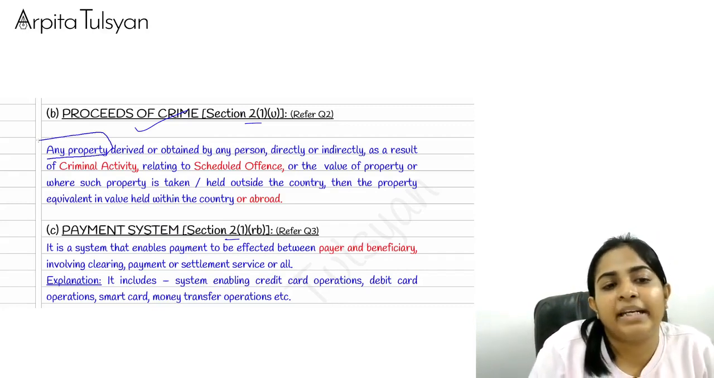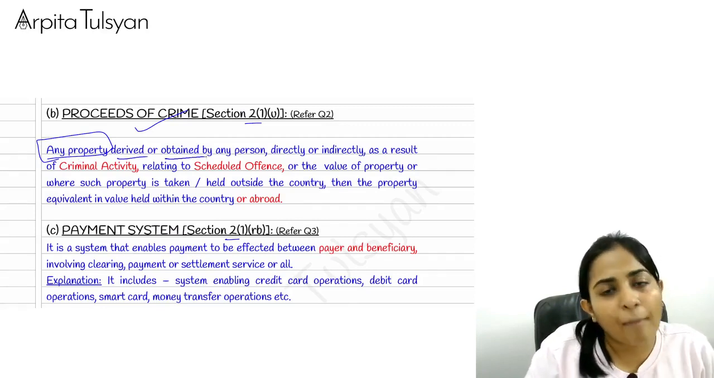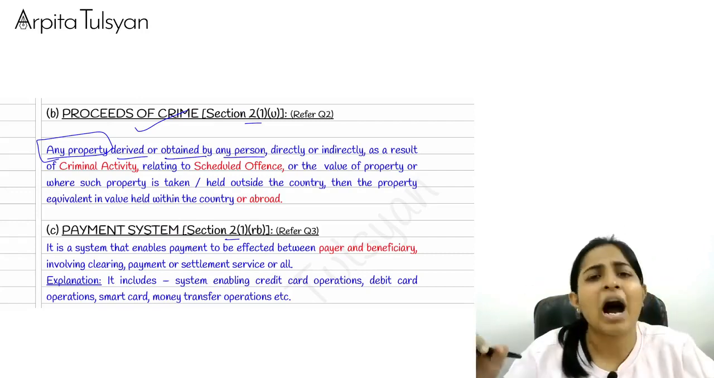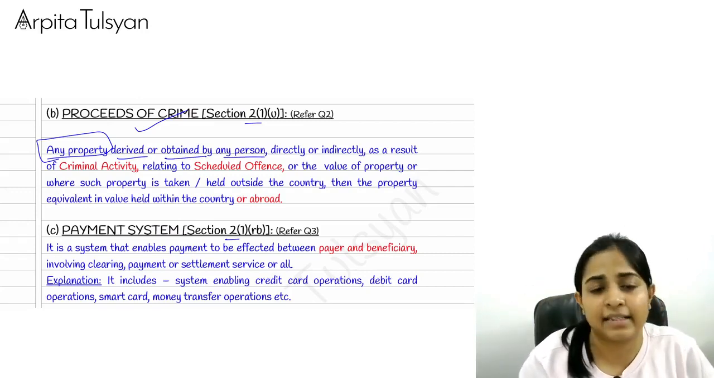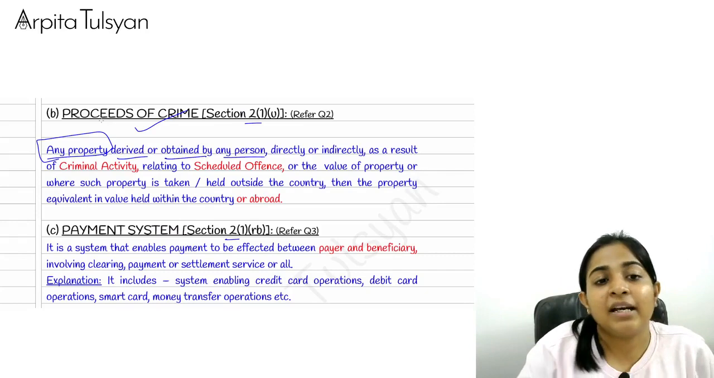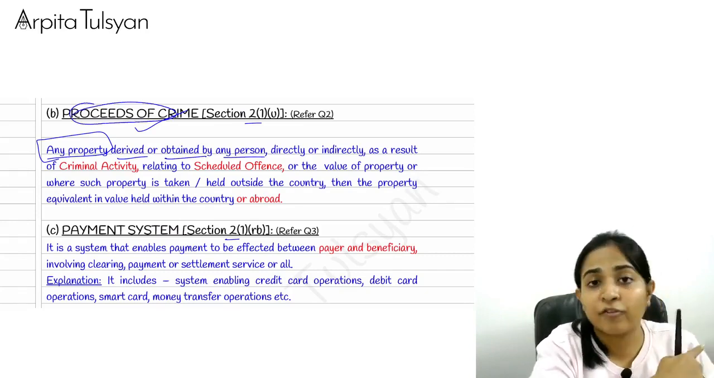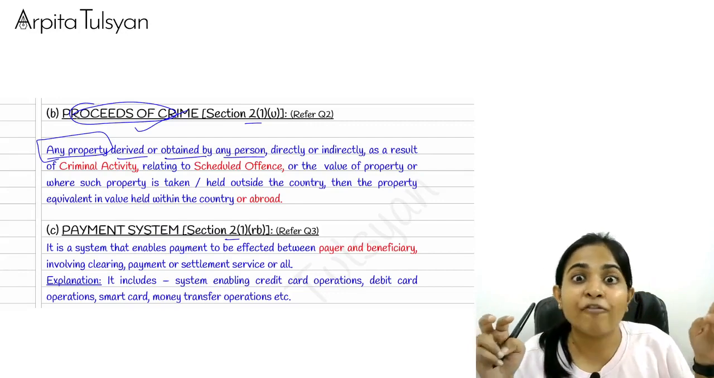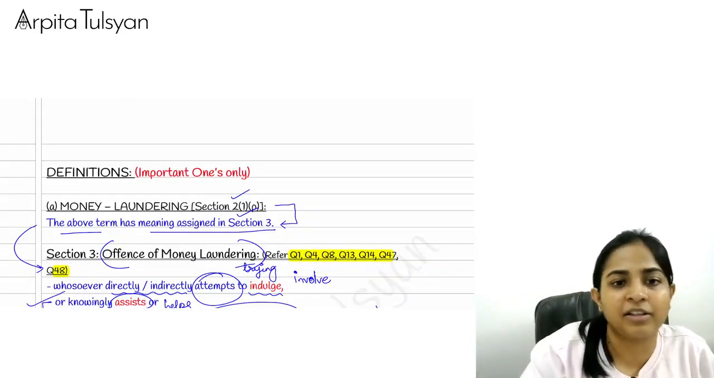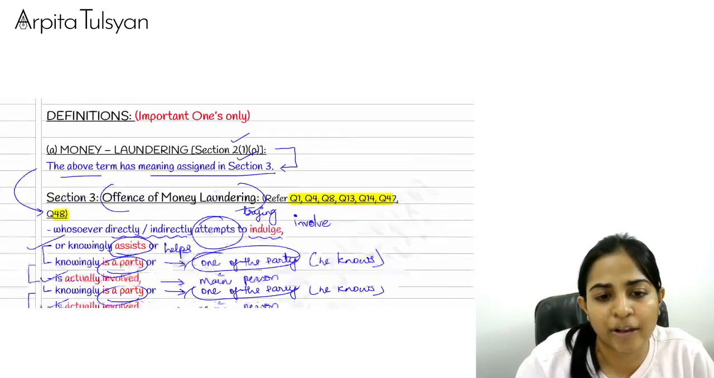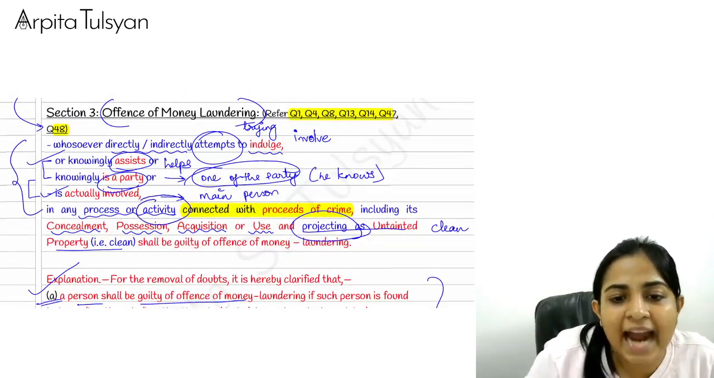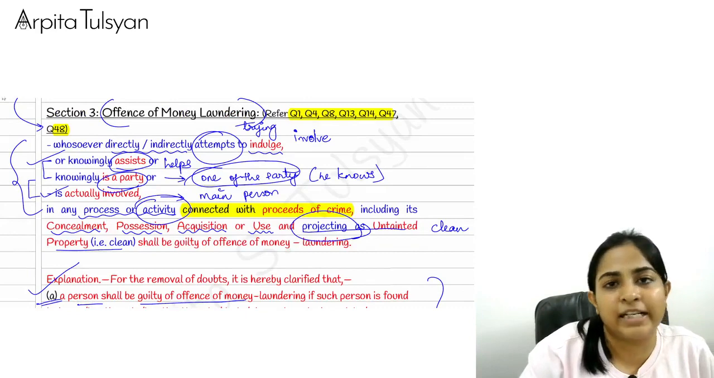Any property derived or obtained by any person, any property. Property does not only mean a house property; any asset derived or obtained. See, the term proceeds of crime we got from the offense of money laundering, connected with any activity of proceeds of crime. Remember the term that we had here. That person is involved in any activity which is connected with proceeds of crime.